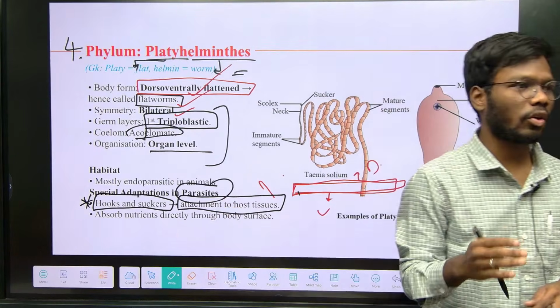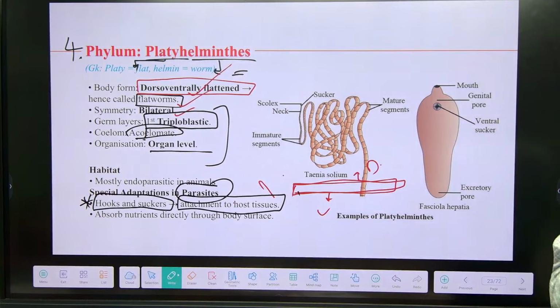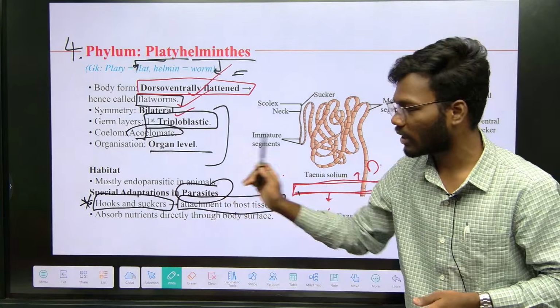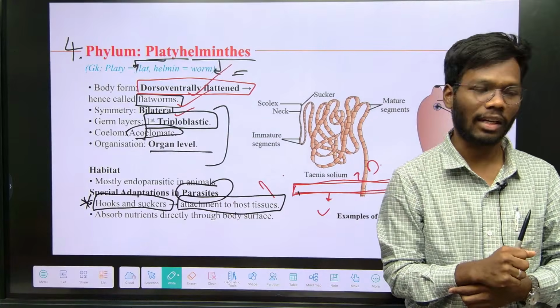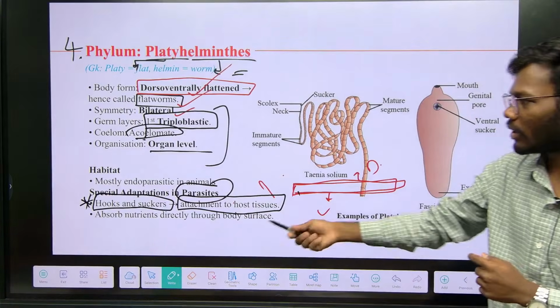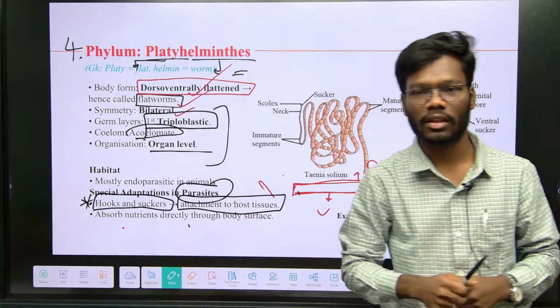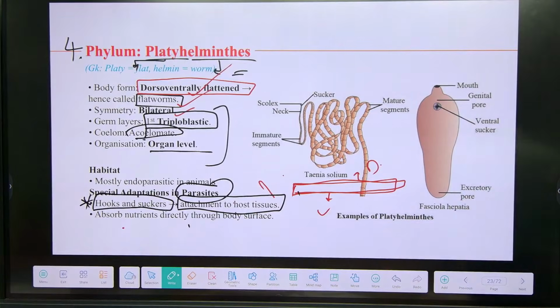Parasites are present on the surface of the host. They have to attach to the tissue and suck the blood from the so-called host. That's why hooks and suckers are present in Platyhelminthes. They absorb nutrients directly through the body surface with the help of these hooks and suckers.